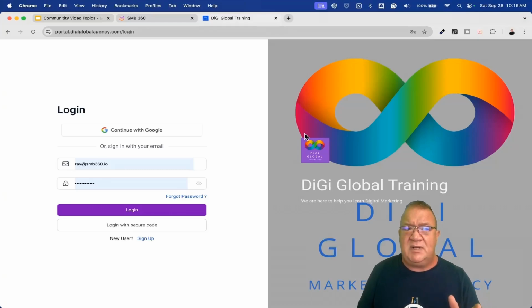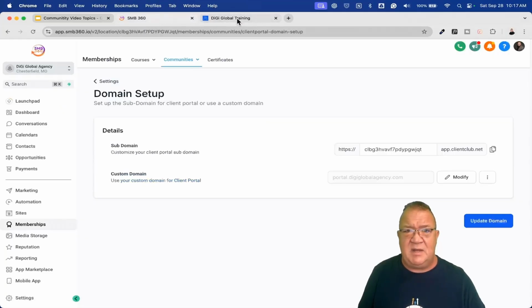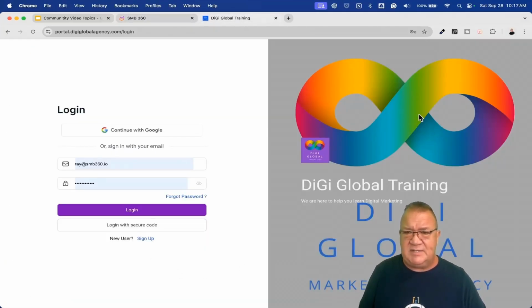So one of the things I want to cover now that we've got the initial URL set up, that's one of the first steps. So that's great. That's where we get this stuff done. But as we take a look here, we notice that there's some customizations here. I've got some branding, if you will, that is taken care of, and I want to show you how that works.